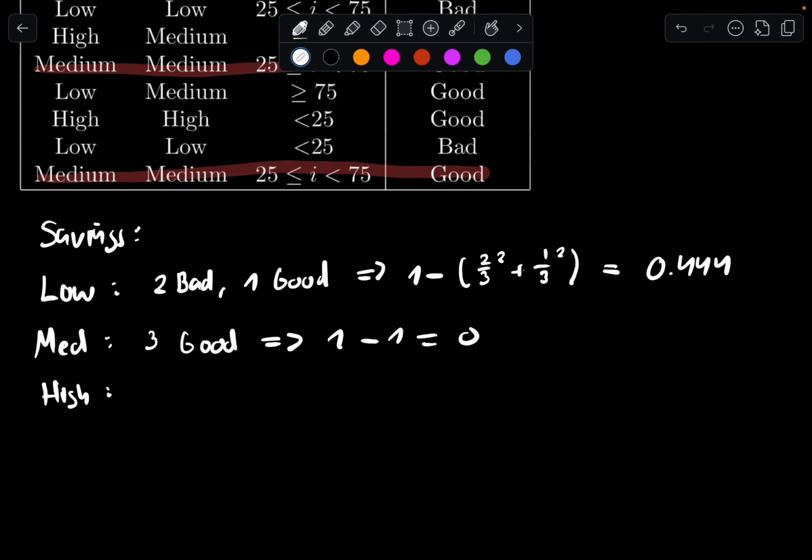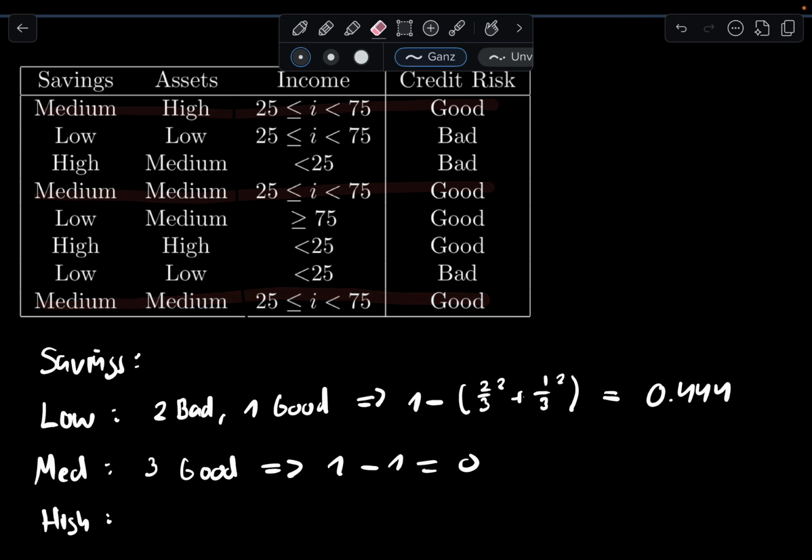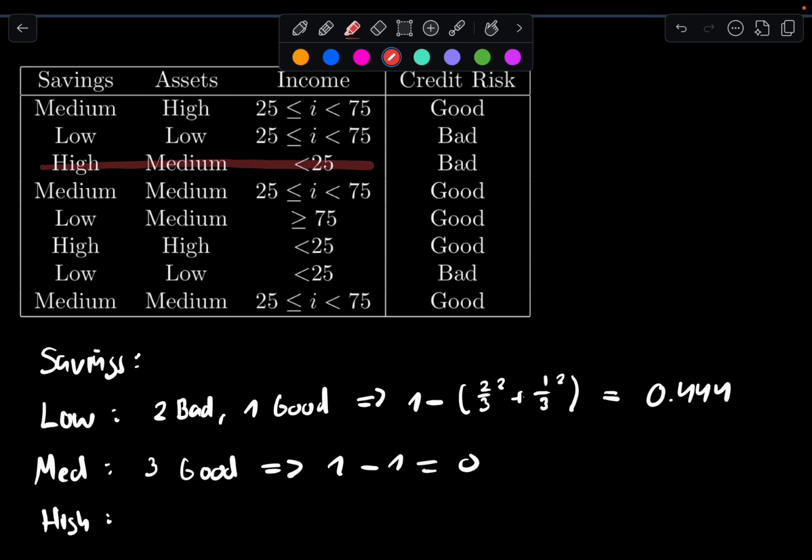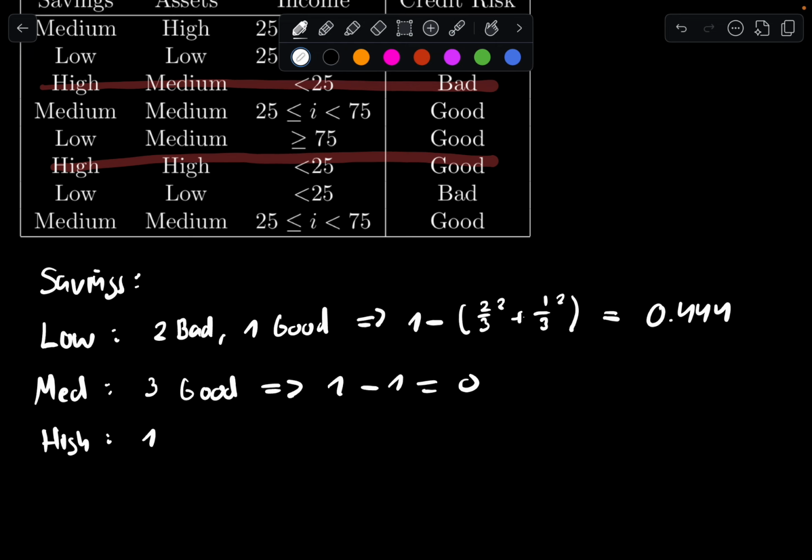And then we have high. So let's check high. High, and high. So 1 good and 1 bad. So we effectively have 1 minus (1/2) squared plus (1/2) squared.